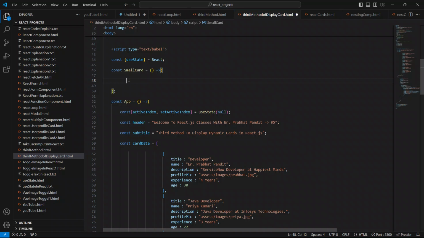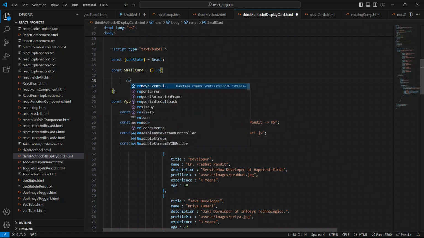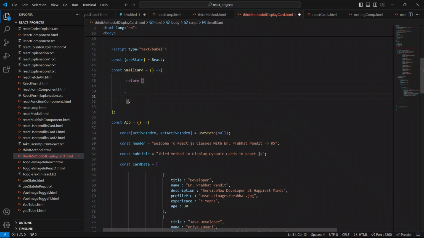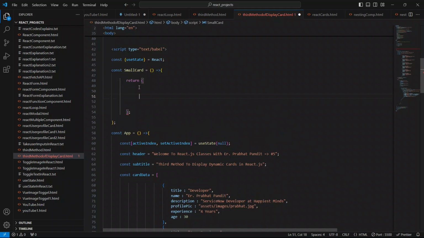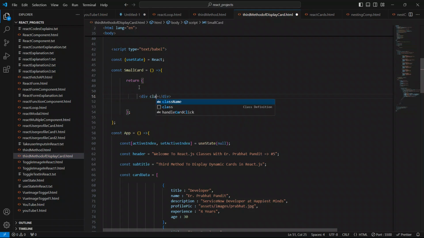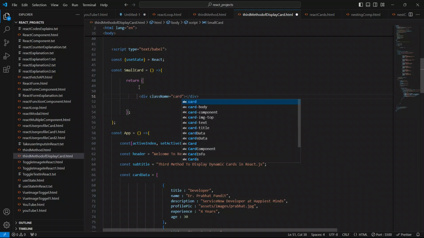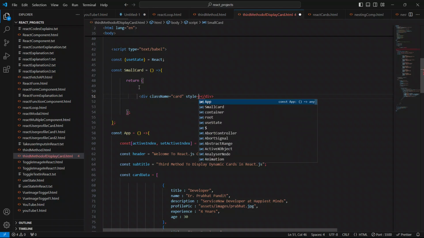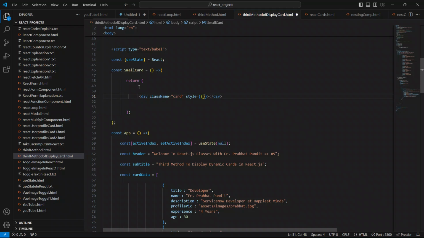Now we have to say return, because we have to return all the things from this SmallCard component. We have to close it, and it's mandatory to use one wrapper div, container div, or JSX fragment. I'm going to use the wrapper div, which we can also call a container div. I'll say className equal to card, and I'll also give the style on this element. So I'll say style equal to double opening and closing braces.